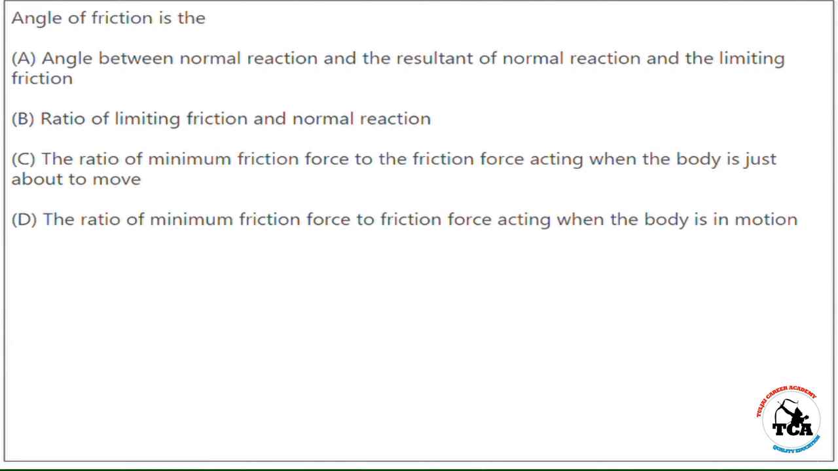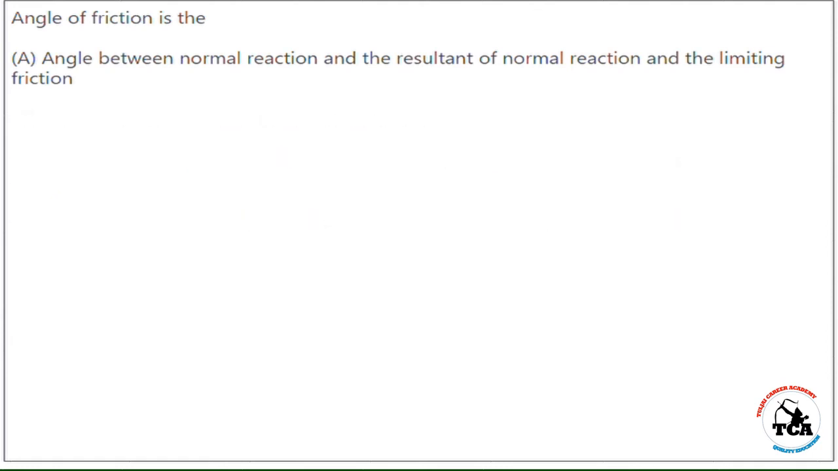And the correct answer is option A. Angle of friction is the angle between normal reaction and the resultant of normal reaction and the limiting friction. Let's move to next question.